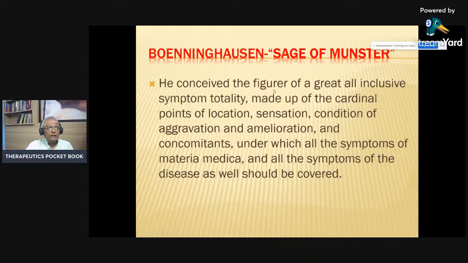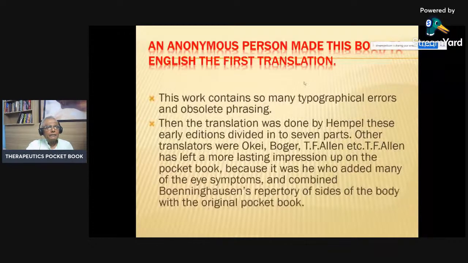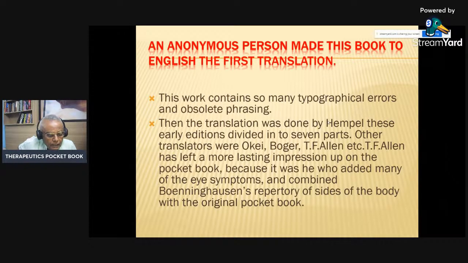He conveys the figure of the great, all-inclusive symptom totality made of the cardinal points of location, sensation, conditions of aggravation and amelioration, and concomitant, under which all the symptoms of Materia Medica and all the symptoms of disease should be covered. An anonymous person made the first English translation of this book. Now, as I told you in the beginning also, who translated it is not known.